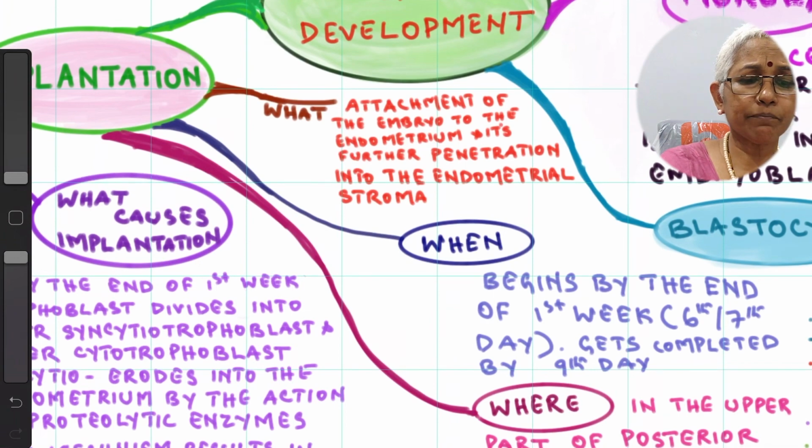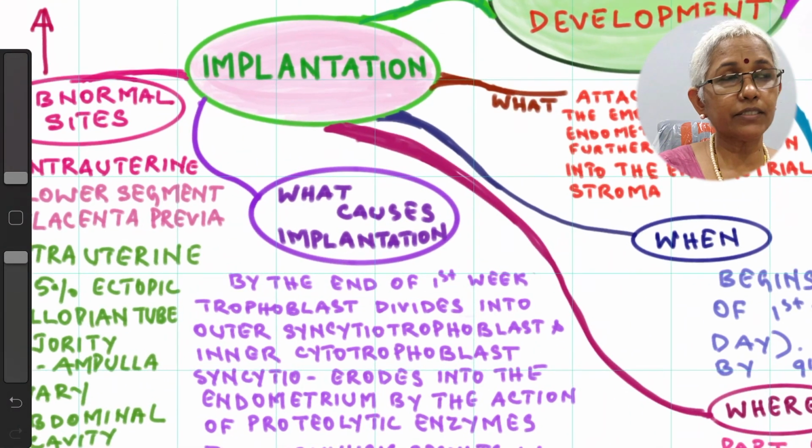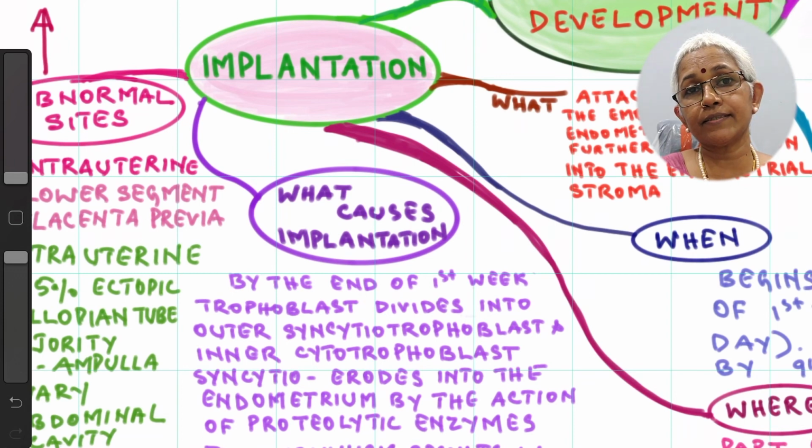What causes implantation? By the end of the first week, the trophoblast divides into two layers: the cytotrophoblast, which is a mononucleated cell layer, and outside it the syncytial trophoblast. The cytotrophoblast is mitotically active and gives rise to the outer multinucleated cell mass, called the syncytial trophoblast.